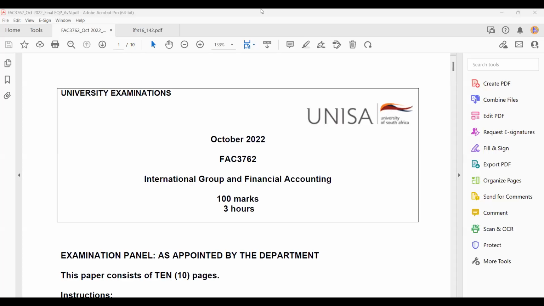Okay, so what we're going to do, we're going to work through this FAC3762 exam paper. In this session, I'm going to work through question 2, which is the leases question. So the idea over here is we're going to read through the scenario and then we will answer the question. As we answer the question, I will explain the important concepts.